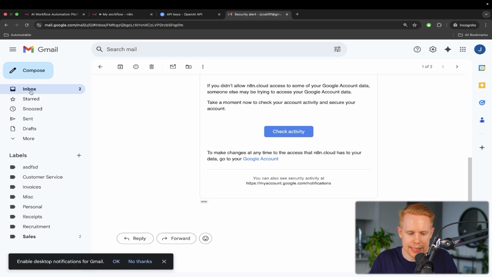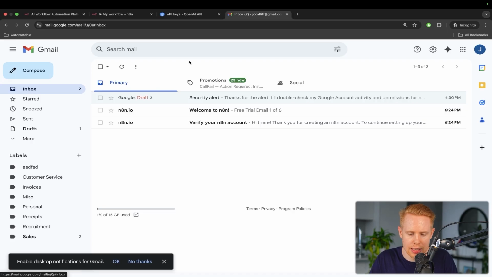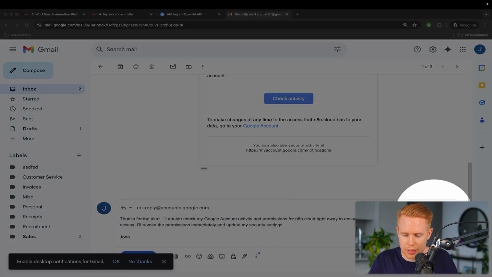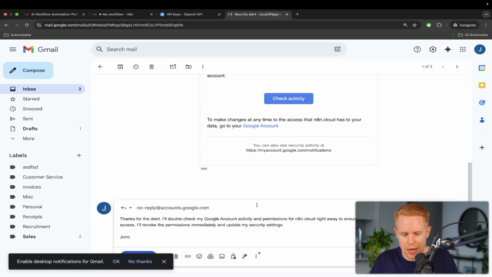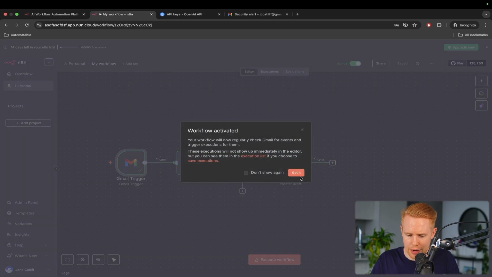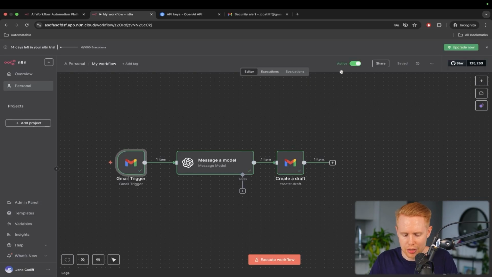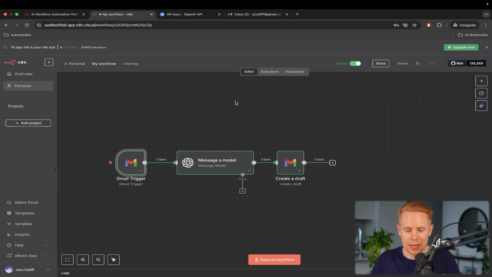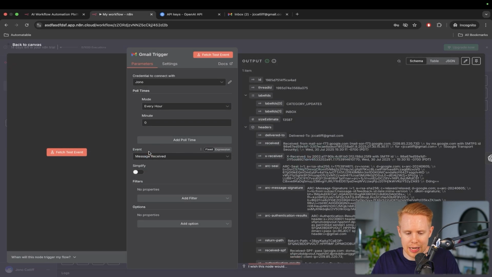So we can take a look at our Gmail account, and now it found the email, it replied to the email, and it generated a completely brand new response to us. And so that is how we can create one workflow inside n8n. When we're happy with it, we can turn it active. And now this is going to work for every single email that comes into our inbox. So if you have 100 emails a day, it will reply to those 100 emails in a given amount of time.